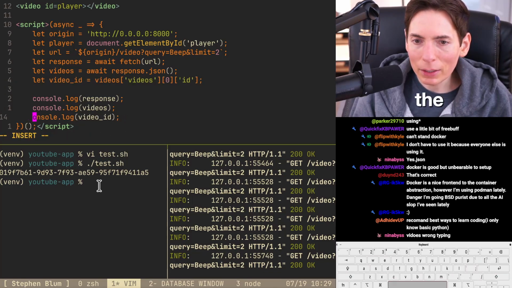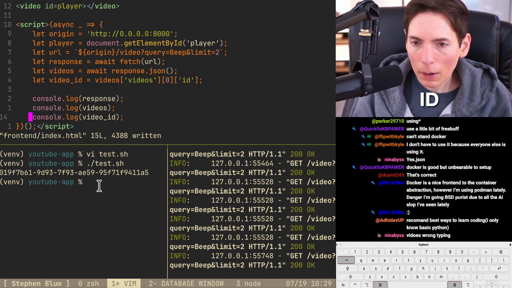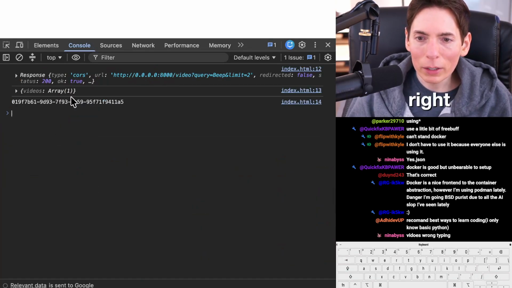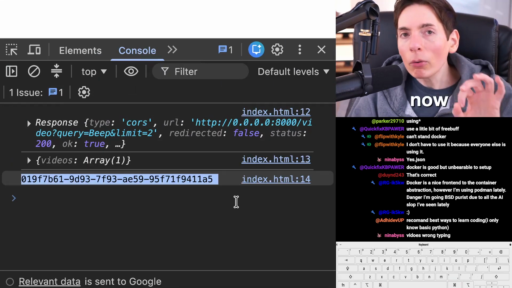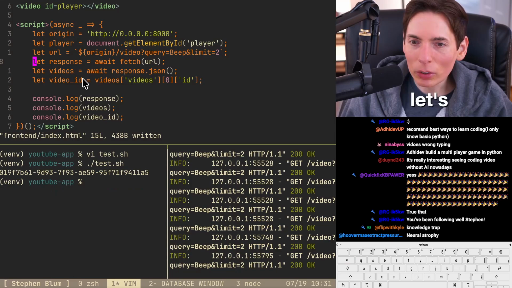Print out the ID. Reload. Boom. Right there. We did it. Right here. That's the video ID. So now we've got the information to be able to actually load the video. So let's see if we did it.